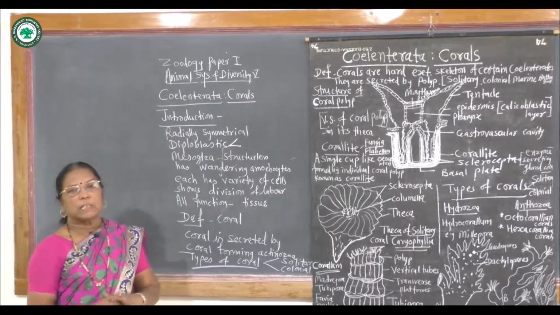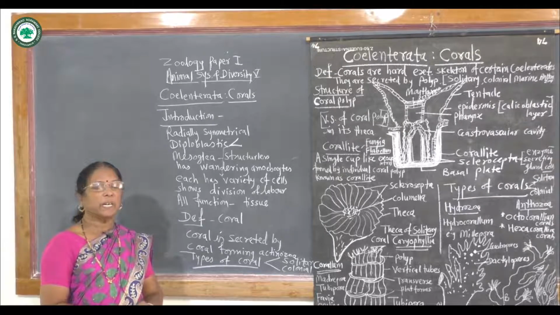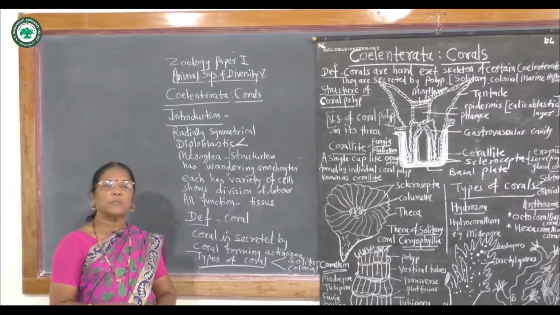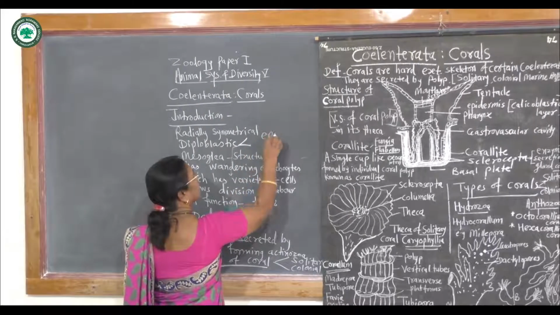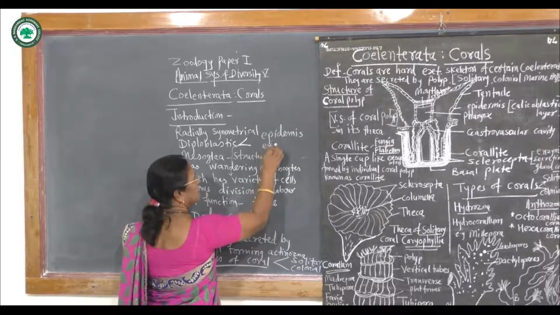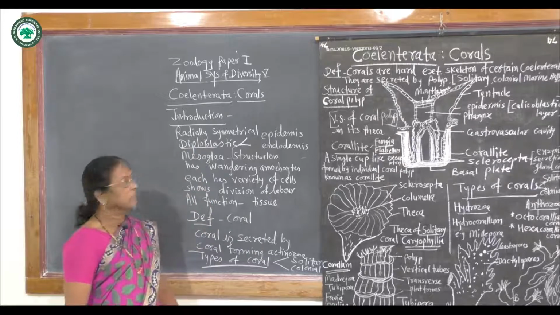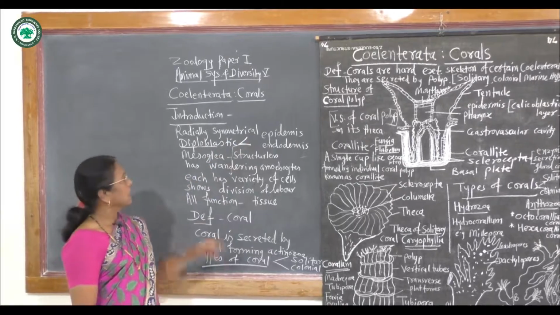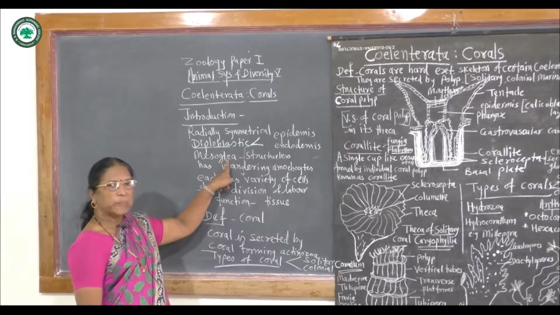Coelenterate means the animals which show a radially or biradially symmetrical body. They are diploblastic. Diploblastic means their body wall is formed by two germ layers, the outer ectoderm or epidermis and the inner endoderm or endodermis. Hence, diploblastic. In between these two, epidermis and endodermis, a thin layer of mesenchyme or mesoglea is present.